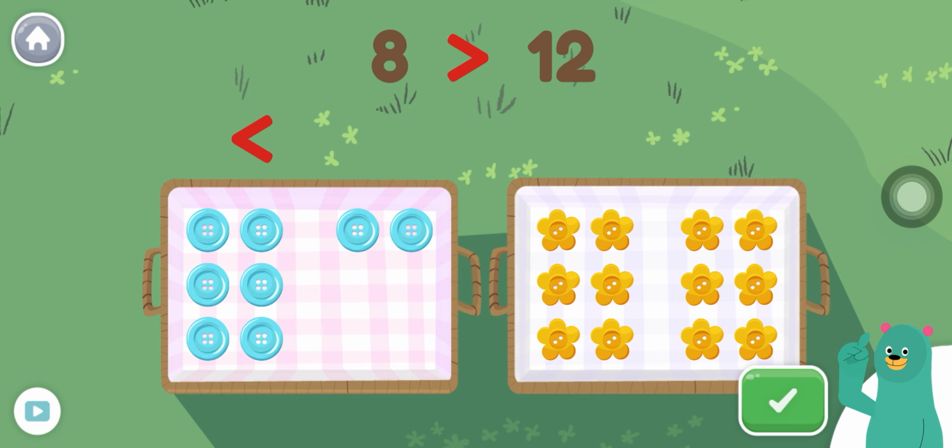Oops! Is 8 greater than or less than 12? Super! 8 is less than 12.